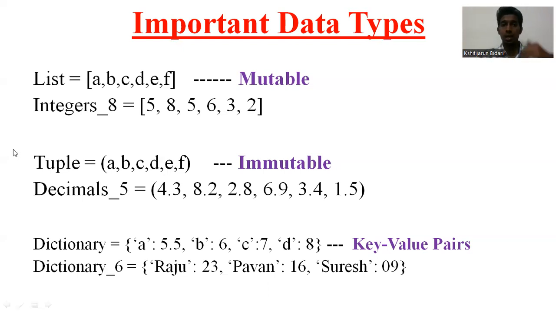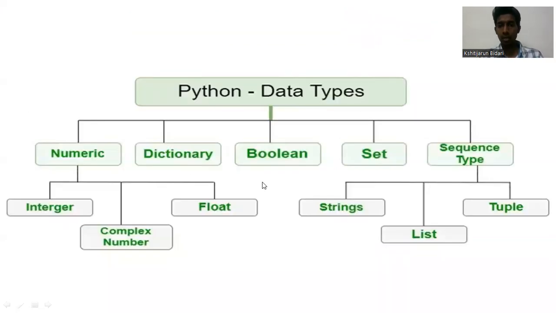You will understand these things as and when we go ahead in the video. You will understand why we use them. I'll show you actually in the software. So as of now, we'll just understand the basic things. Coming to the next part, this is what we have discussed till now. Python data types. What are the data types? Numeric, integer, float, complex number we'll see later. Boolean, set, strings, list, tuple. These are all the data types which we use.